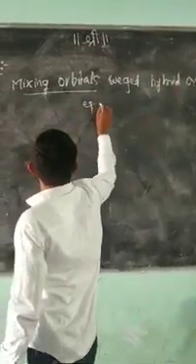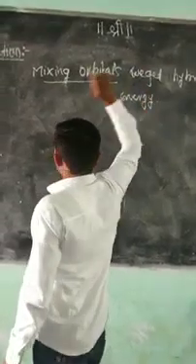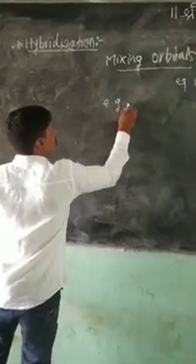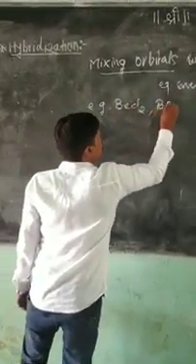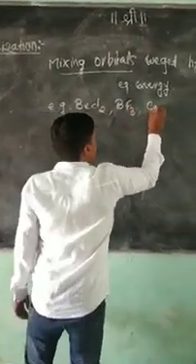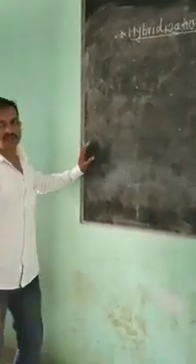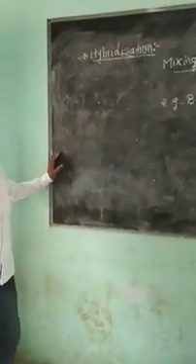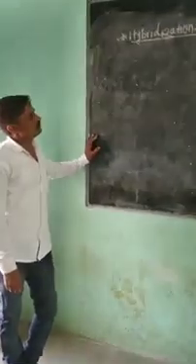For example, beryllium chloride, NH3, and methane are there. By using this hybridization concept, we get the idea about the shape and geometry of the molecule.